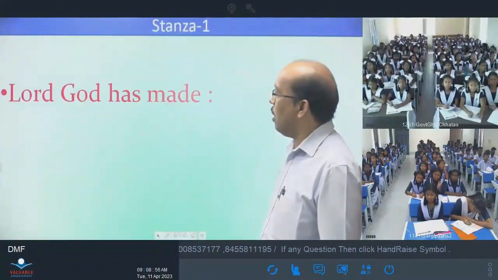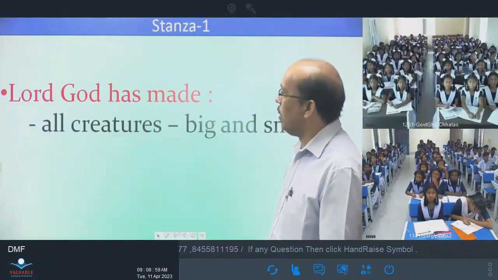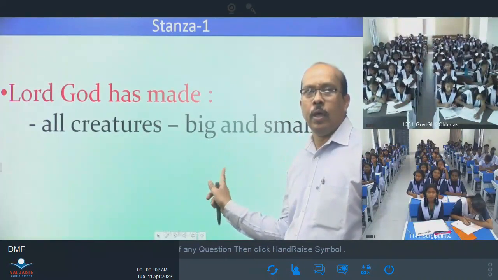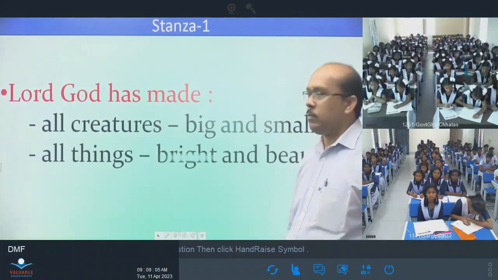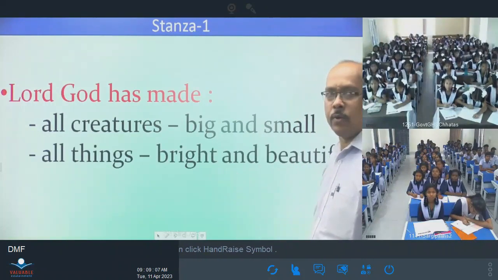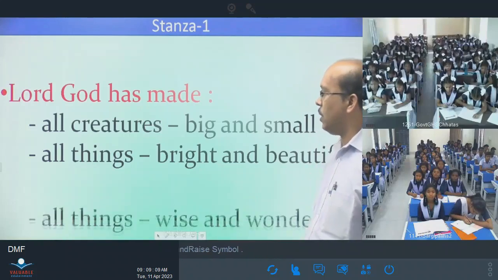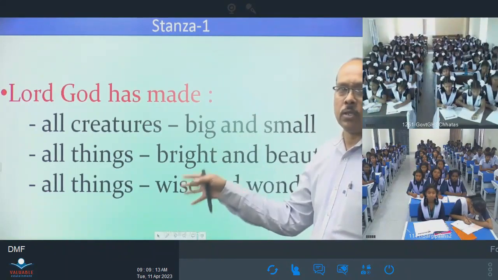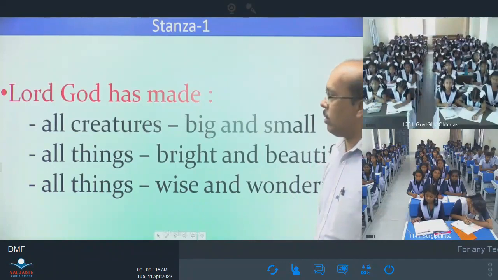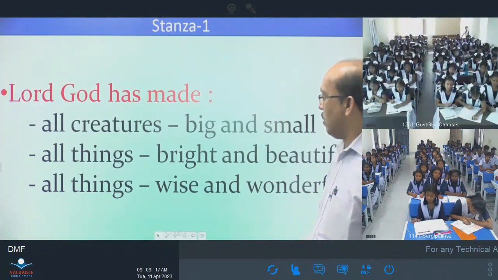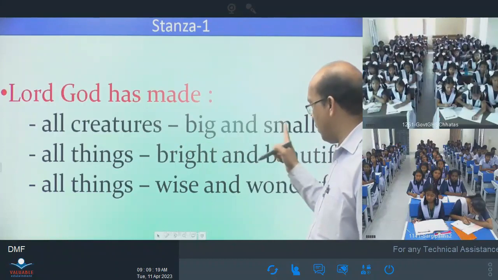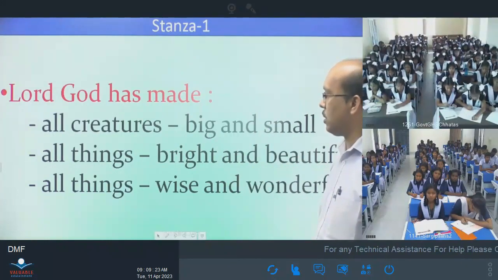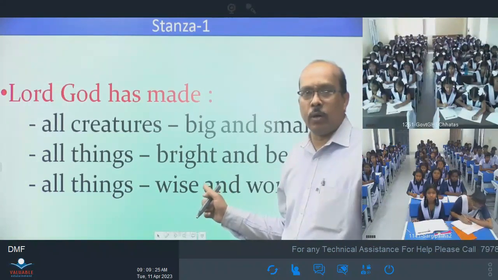Next, see the summary of stanza 1. All creatures, big and small, and all things bright and beautiful. See, all things wise and wonderful. This is about stanza 1. You must have remembered creature means big and small, and things bright, beautiful, wise and wonderful. This is the summary of stanza 1. Okay, you can note it down.